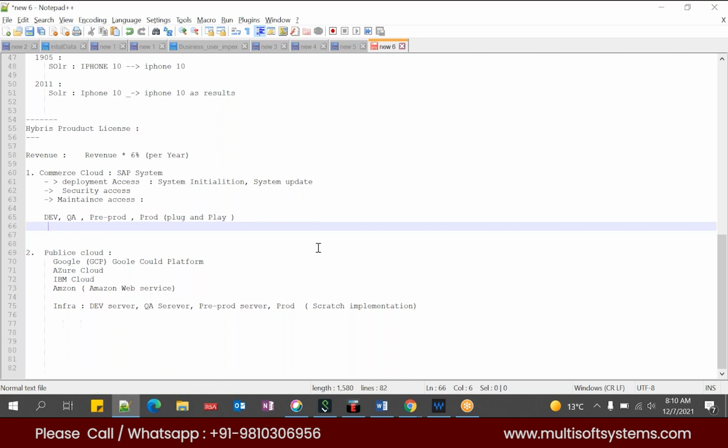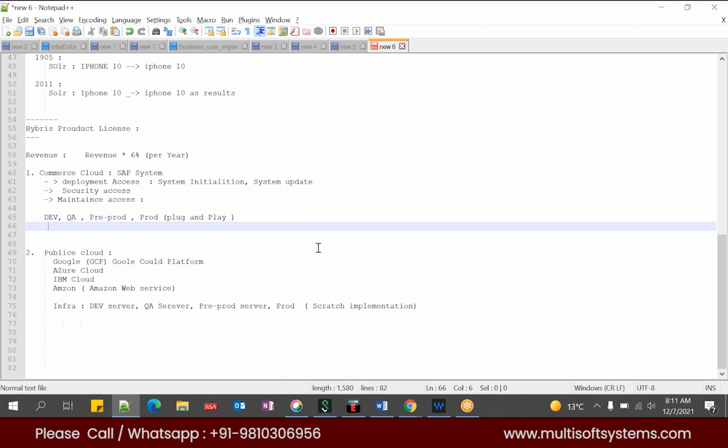During the upgrade, the SAP team will join your respective development team and have a call with them, and they will provide some insights: what type of issues you will encounter during the upgrade and what needs to be taken care of, because the SAP team is an expert team, right? They know how to do this upgrade. Getting a call with them and getting the insights before starting the upgrade will be very useful to your development team.